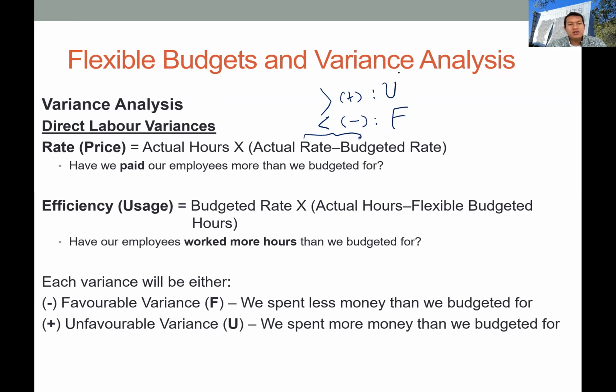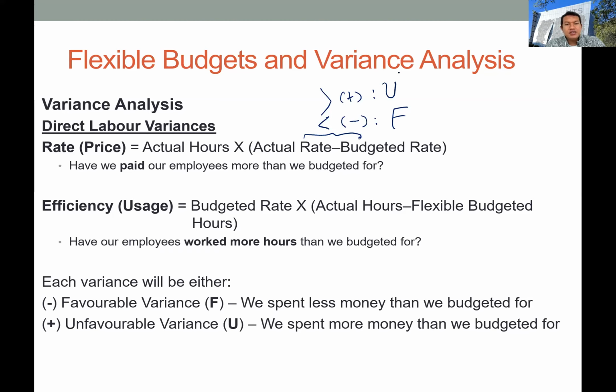So the main question that you have to remember is whether the company paid the employees more than the budget. Paying more expenses, salaries or wages is consuming their resources, so it's not favorable for them in the future. Okay, the next one is the efficiency variance.